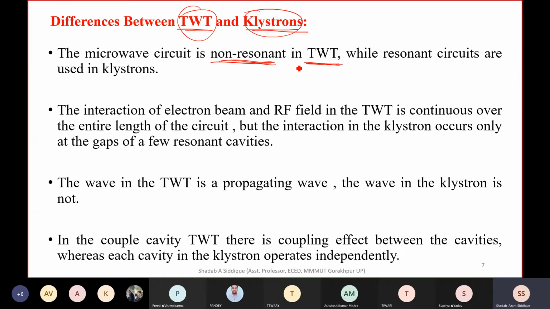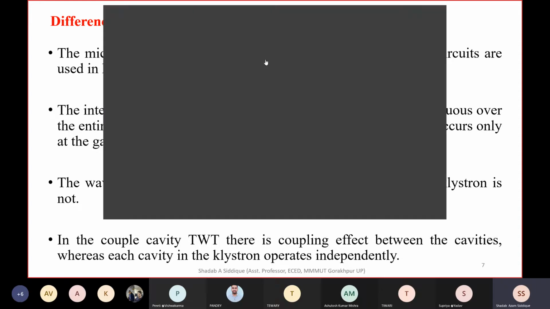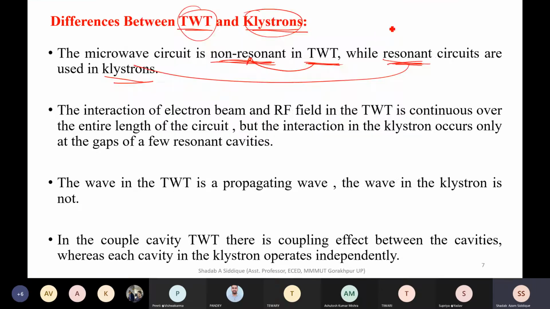The TWT has a non-resonant circuit, while the klystron has a resonant circuit. The klystron will show resonance behavior, and the TWT does not behave like a resonant circuit. It has non-resonant behavior.